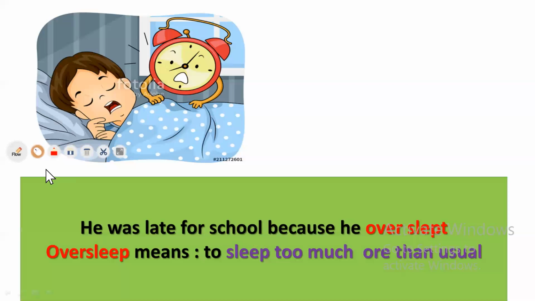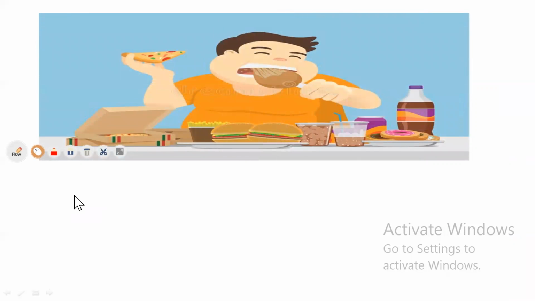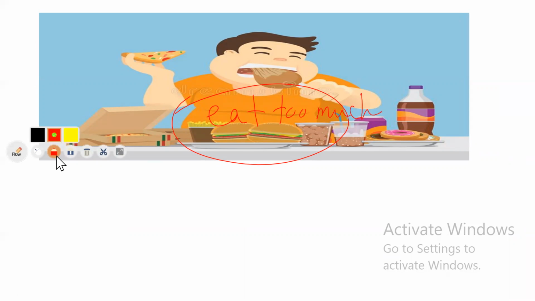The next point, look at this. This person seems to eat too much. So how can I use over in this point? You can delete too much and say he overeats. This person overeats. By the way, this is not good for your body. This is not good for your health.